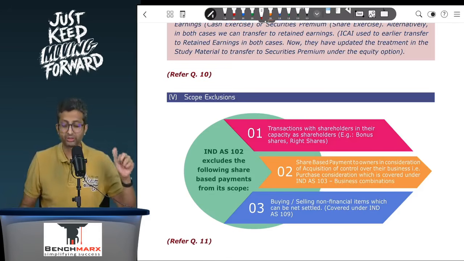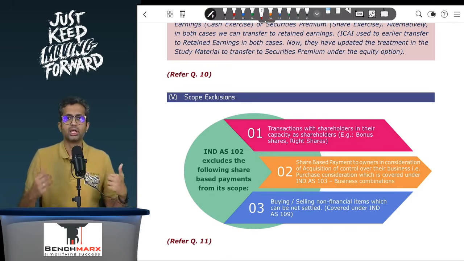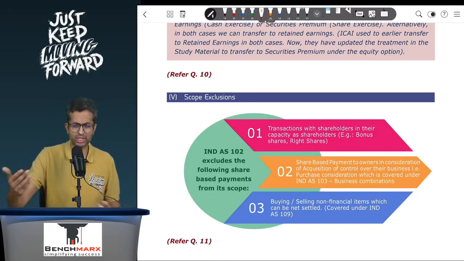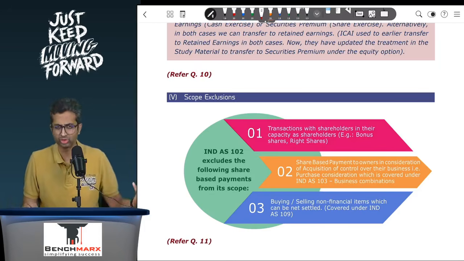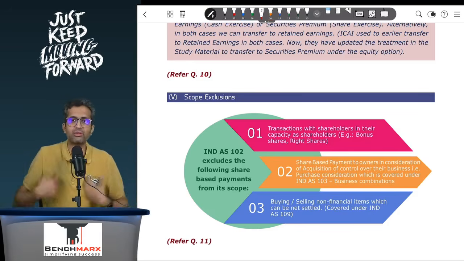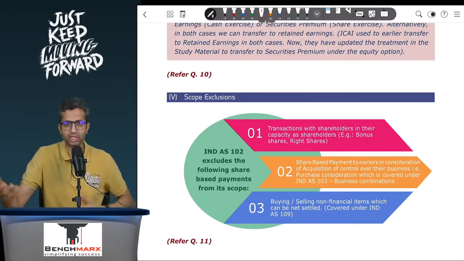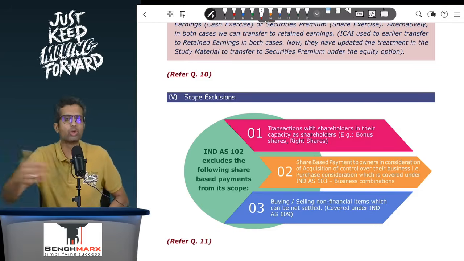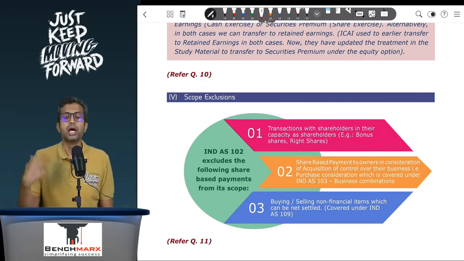Three specific things. First is payment in shares or based on shares to shareholders in their capacity as shareholders, like right shares or bonus shares, will not be covered over here. Because the shareholders don't usually give any service in lieu of that, and hence you don't need to apply this 102 guidance.